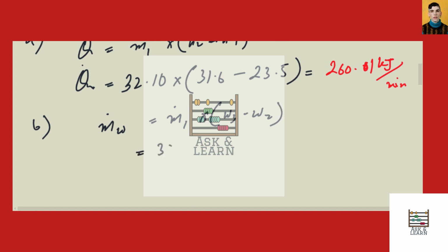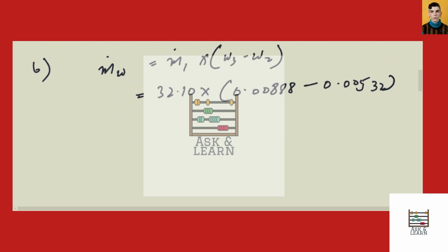So 32.10 multiplied by 0.00888 minus 0.00532, and that is equal to 0.114 kg per minute. So, guys, these are the answers to this question.